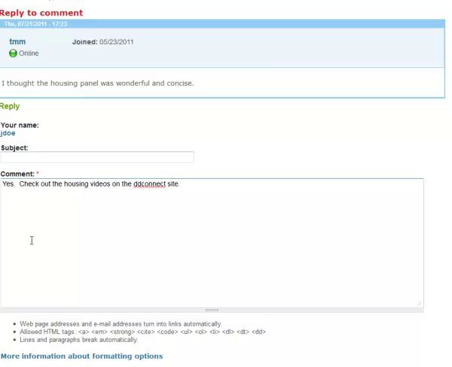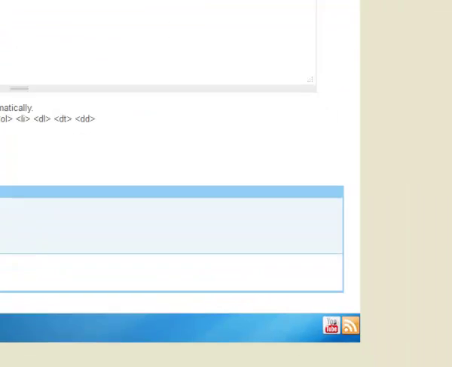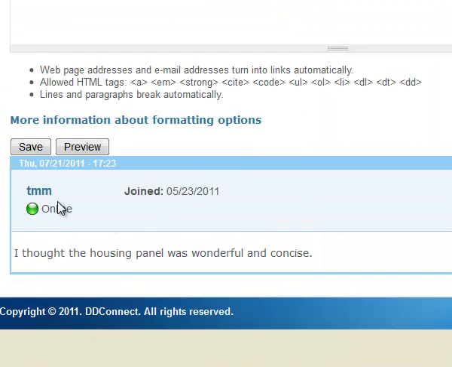And so now he said this. He can preview what this is going to look like before he posts it. There it is, and it looks good. He scrolls down to the bottom after you've done preview, and you hit save, and that posts it to the website.